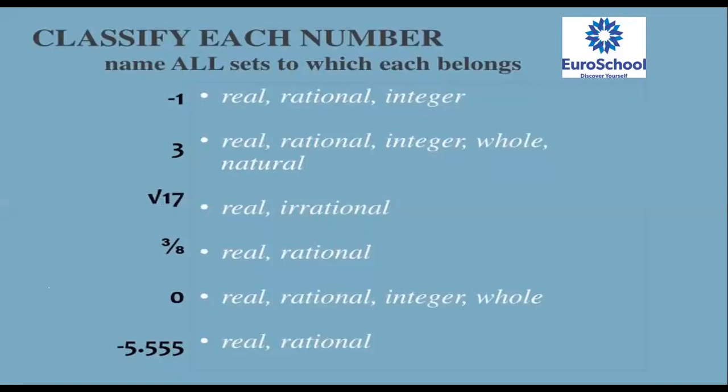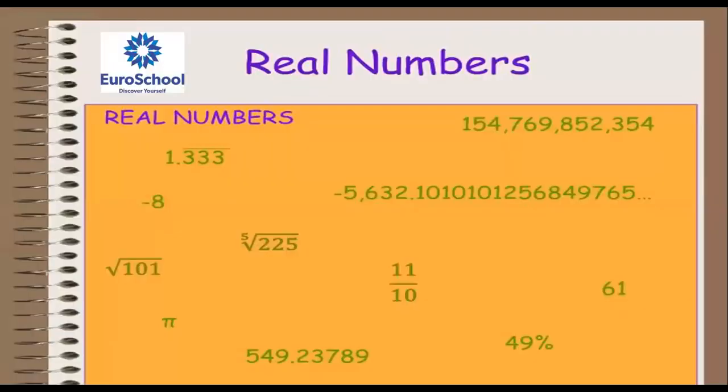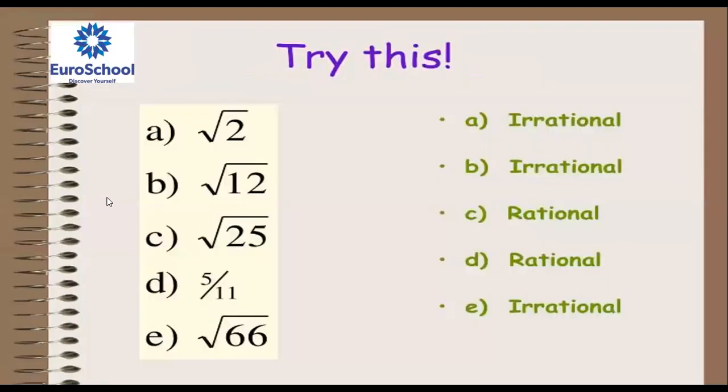Sir, I didn't understand how square roots are irrational numbers. For example, root 2 is there. Can you express it as p by q? No, we can't. You can say only one thing.